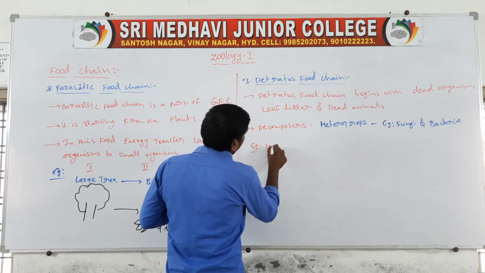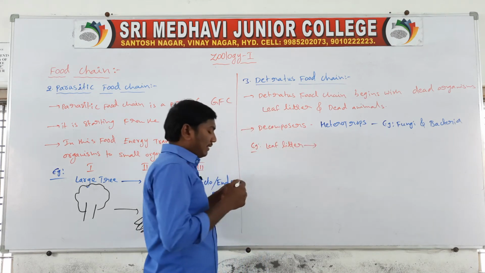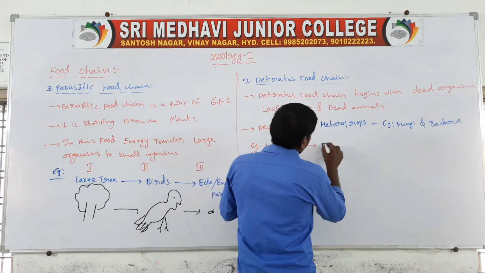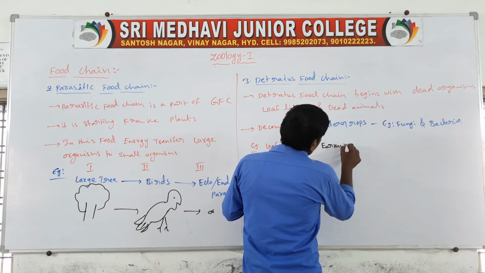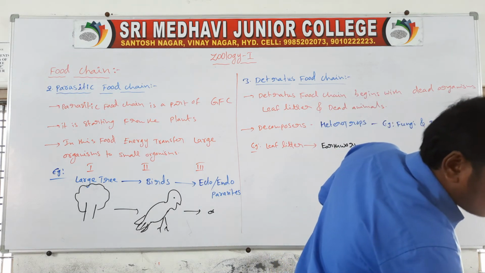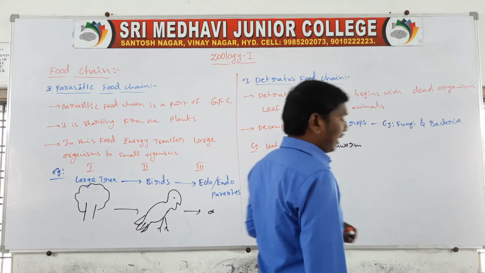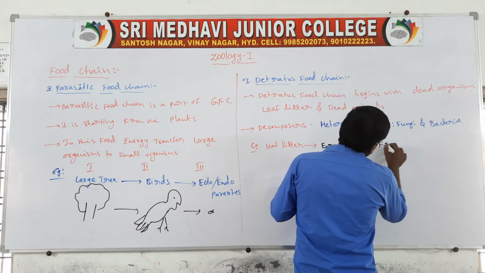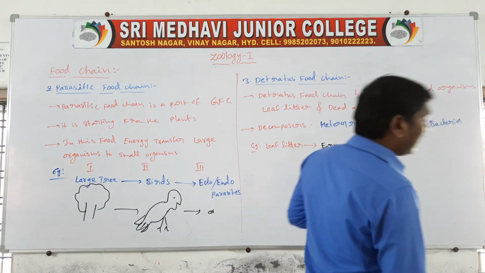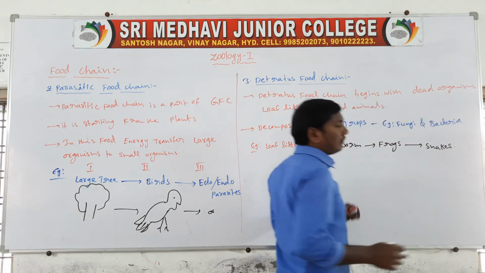In this detritus food chain, take the example of leaf litter. The leaf litter is eaten by the earthworm. The earthworm is eaten by the frogs. Next, the frogs are eaten by the snakes.